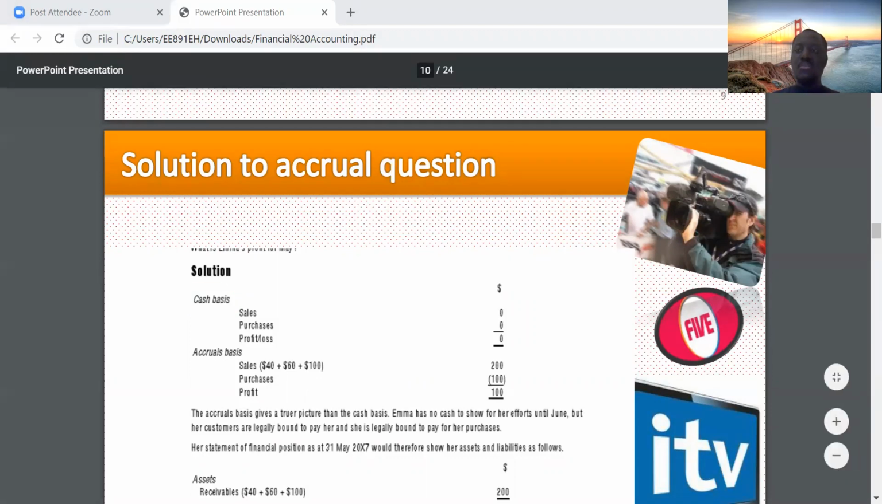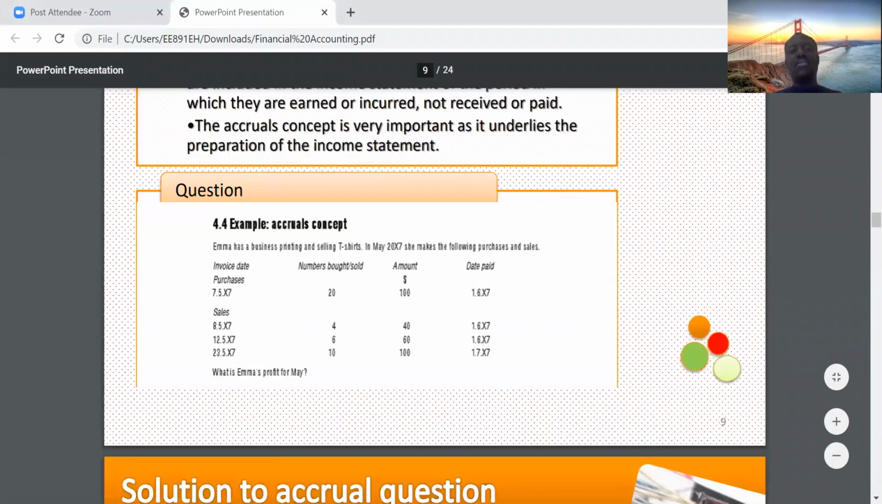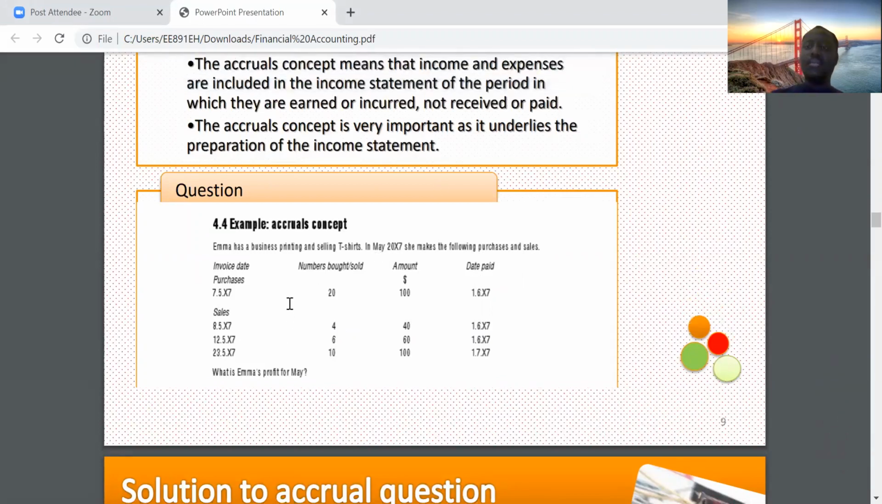So for the month of May, let's look at the accrual basis. Our focus is on the month of May. On the accrual basis, we are looking at recording income and expenses when it is earned or incurred rather than received or paid. On the cash basis, we are looking at receiving and paying.